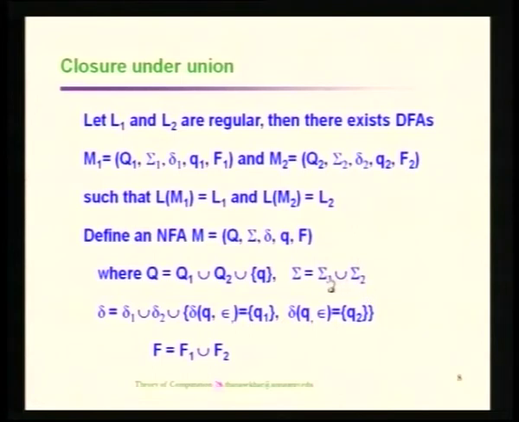So, how do you obtain that? It is just by taking the union of sigma 1 and sigma 2. So, your new alphabet is going to be the set of all symbols in the first alphabet union the set of all symbols available in the second alphabet.